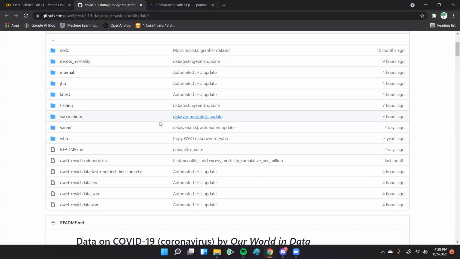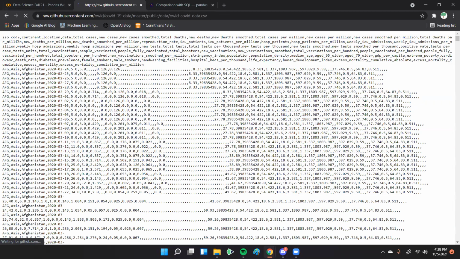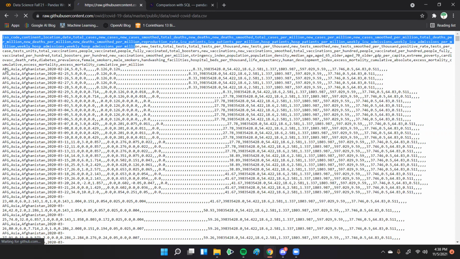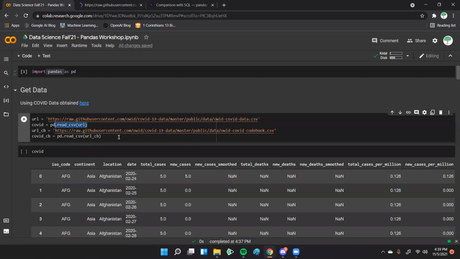If you've never seen a CSV file, it basically looks like this. Let it load real quick. You have the name of each column, and then you have all the data. Each column is separated by a comma, and then normally you would separate each row by a new line. That's what a CSV file basically looks like, and we're just loading that.